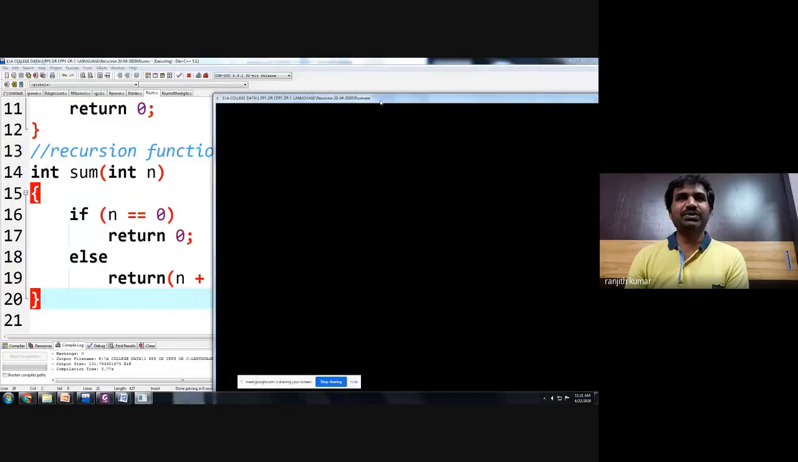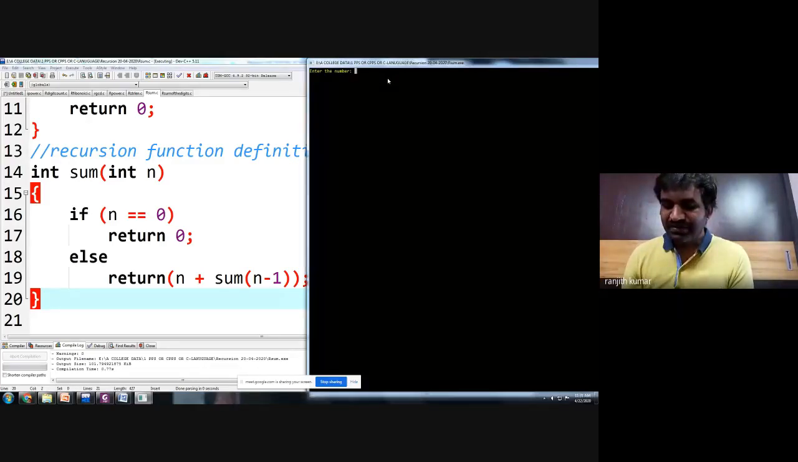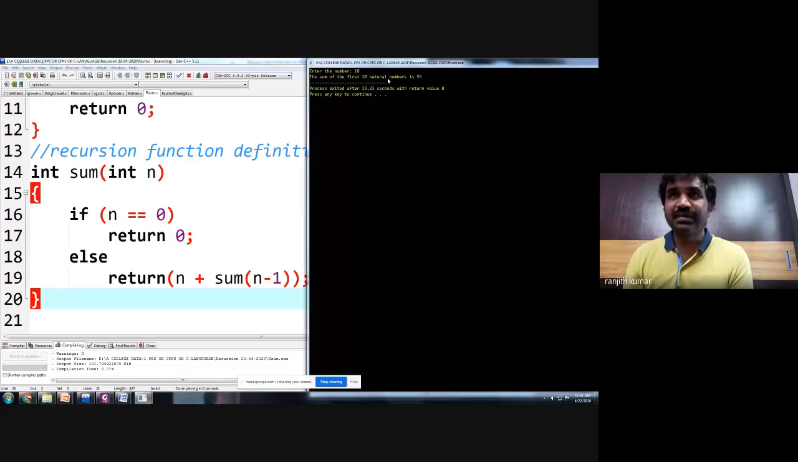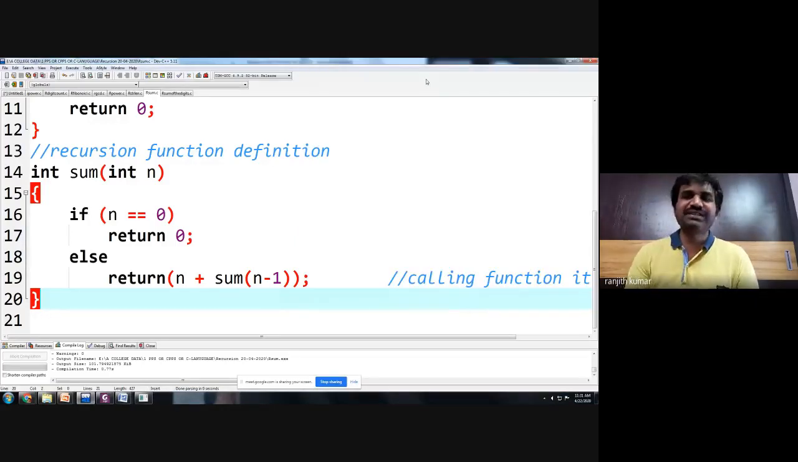Once you run this code, please observe how the code is getting executed. So I'm entering the value 10 once again. Now, the sum of the first 10 natural numbers is what? 55. So the factorial and the sum of the natural numbers are the same. The only difference between the programs sum and factorial is we replace star with plus. The remaining entire program is the same.